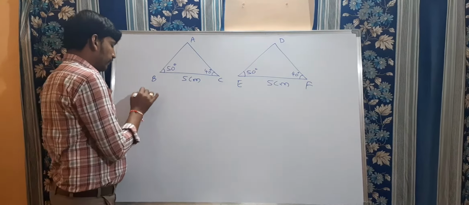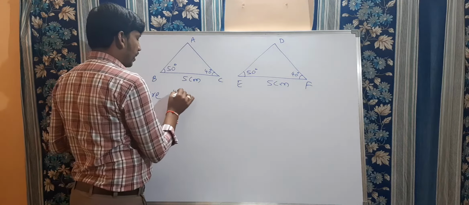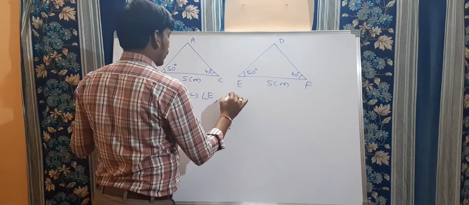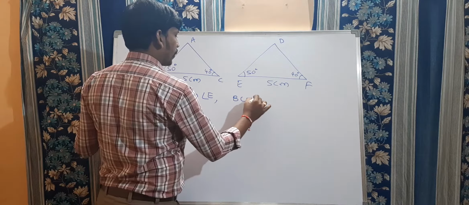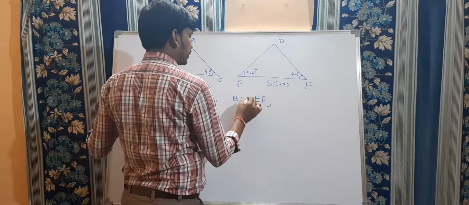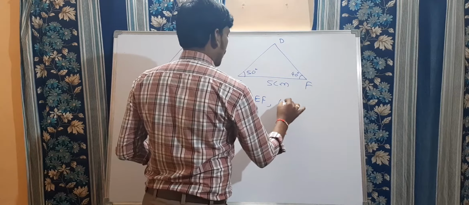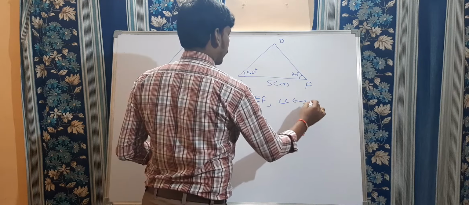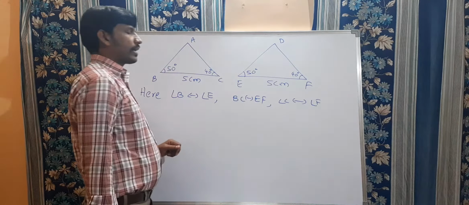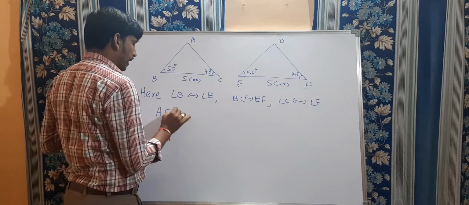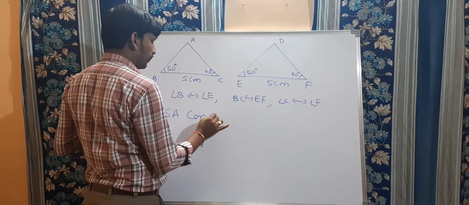So here angle B is equal to angle E, BC is equal to EF, and angle C is equal to angle F. So here we can conclude from this there is a rule, the angle side angle congruency rule.